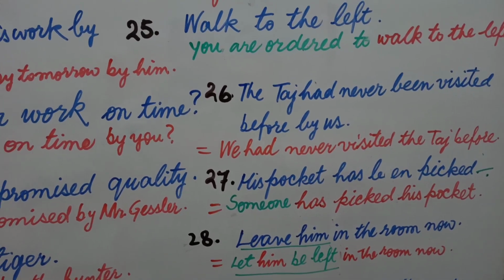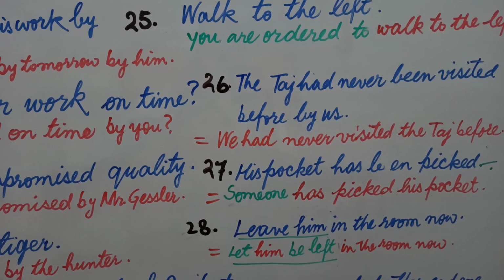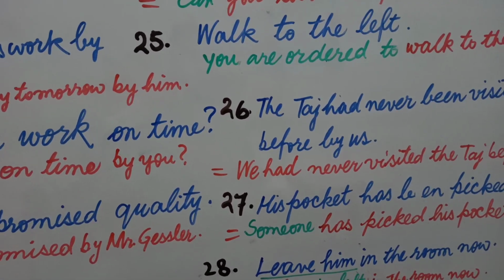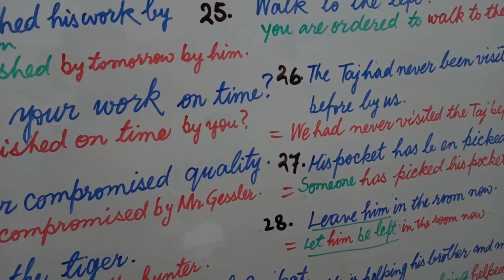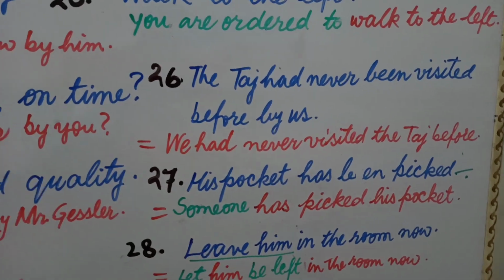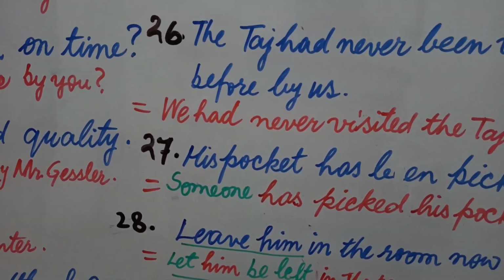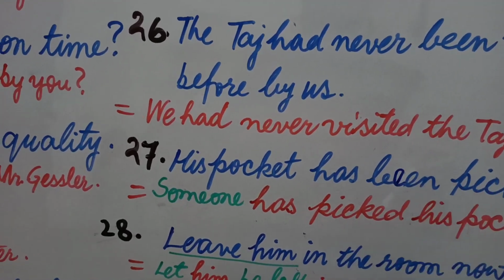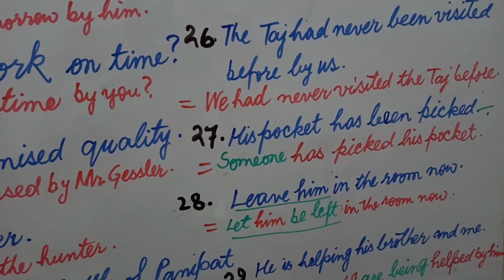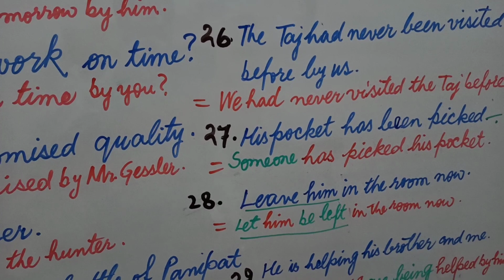Now come to the question number 27. His pocket has been picked. Now, in has been picked, one E is missing here; we will write it here. His pocket has been picked. Now there is no object written after by, meaning there is no object of by.